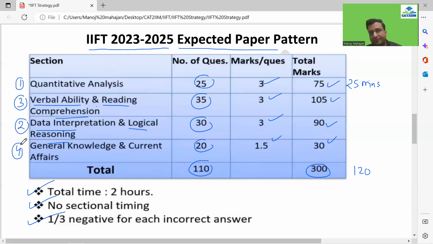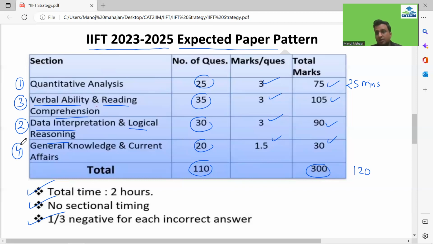So 25 minutes, if I give in the con section, that's my strength also. So I would like to start with the strength so that my confidence is high and I can do well in the other weak areas, right? Now, a lot of people would think of doing general awareness at the beginning, guys. Yes, you can do that, but I just don't want one thing to happen: let's say you are able to attempt very few questions, and you feel that you won't be able to clear the cutoff, and you start marking flukes or you press the panic button, thinking, oh God, I cannot clear the cutoff of GK now. What's the point of giving the paper? So I won't suggest, guys, that you go with the GK at first.